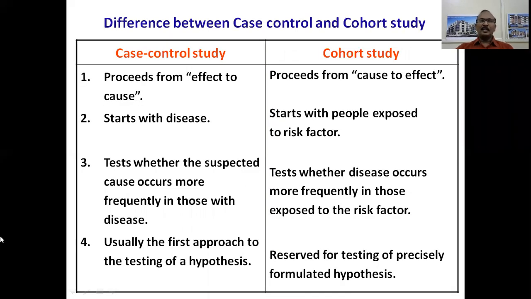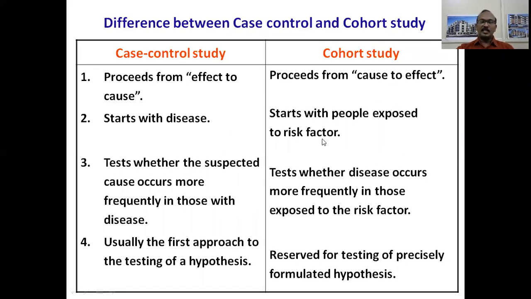Now, what are the differences between a case control study and a cohort study? A case control study proceeds from effect to cause, as we understand from the previous lecture class, where we studied how a case control study proceeds backwards, retrospectively, that is from effect to cause. Here it proceeds from cause to effect, that is, it has a prospective element.